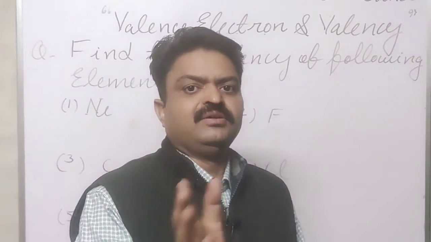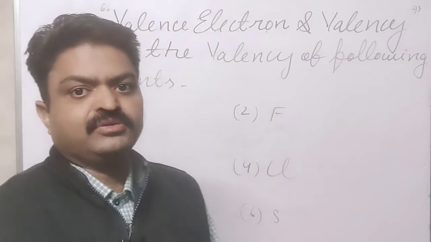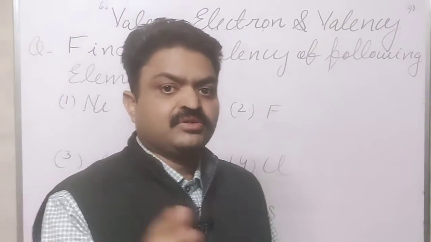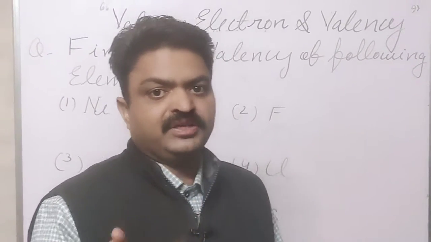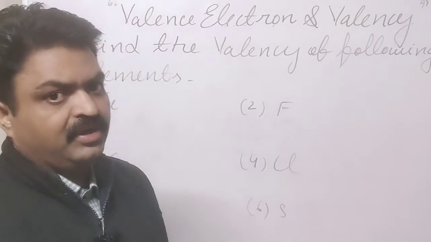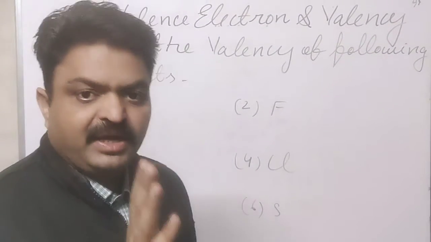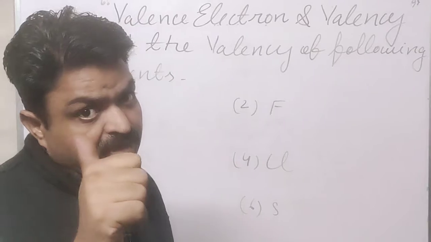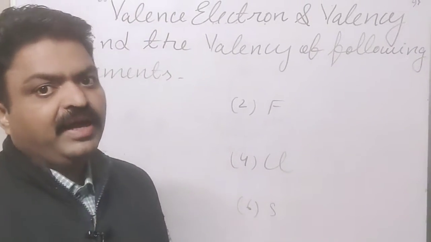Like hydrogen, helium, lithium, beryllium, boron, carbon, nitrogen, oxygen, fluorine, neon, sodium, magnesium, aluminium, silicon, phosphorus, sulfur, chlorine and argon. Like this, with the help of this flow you can easily know the number of the particular element.